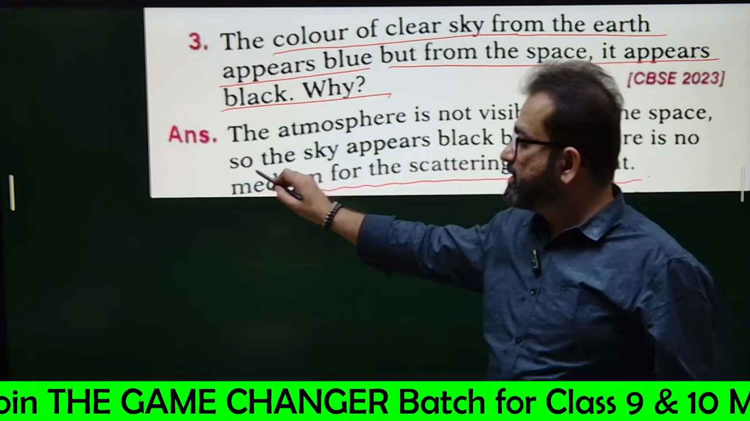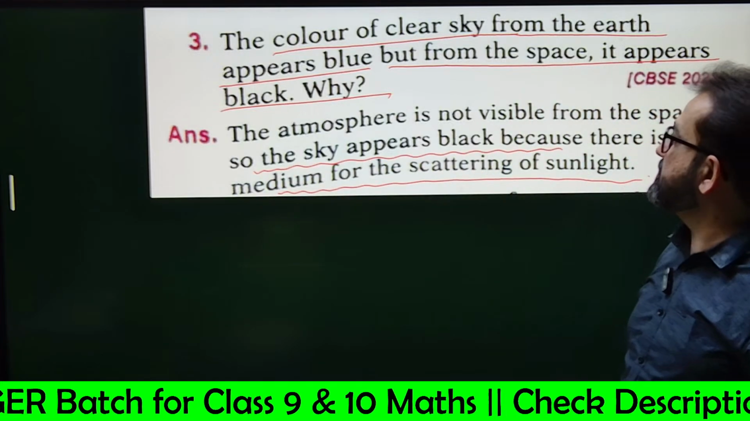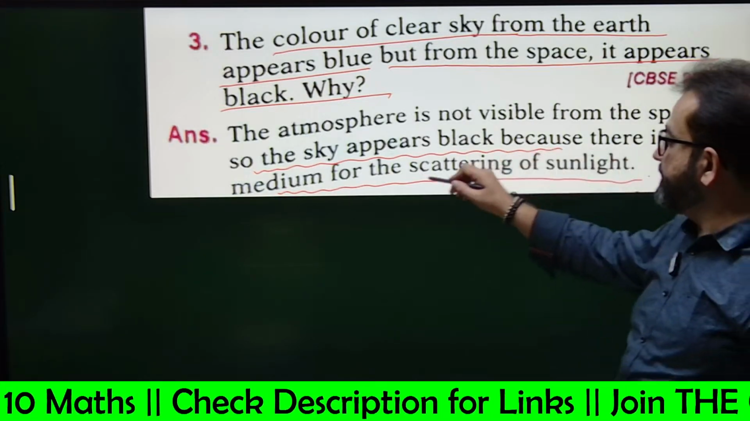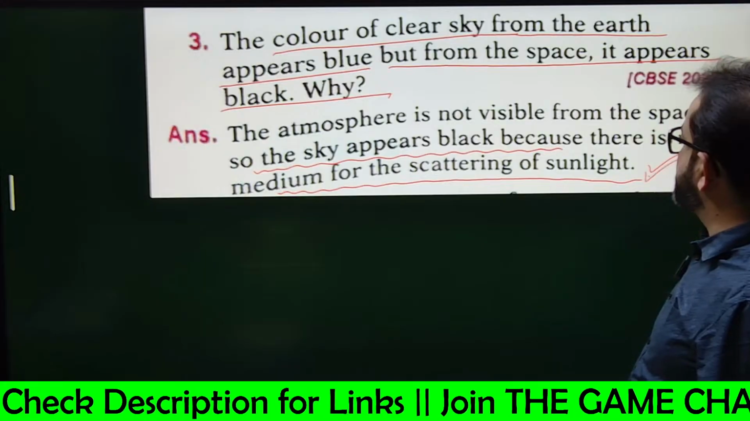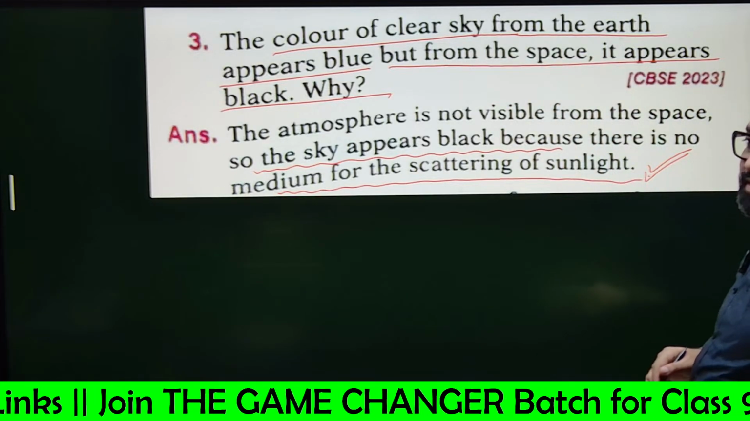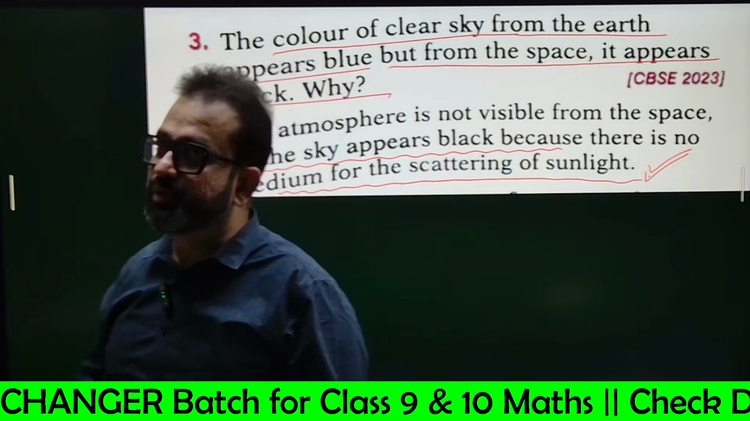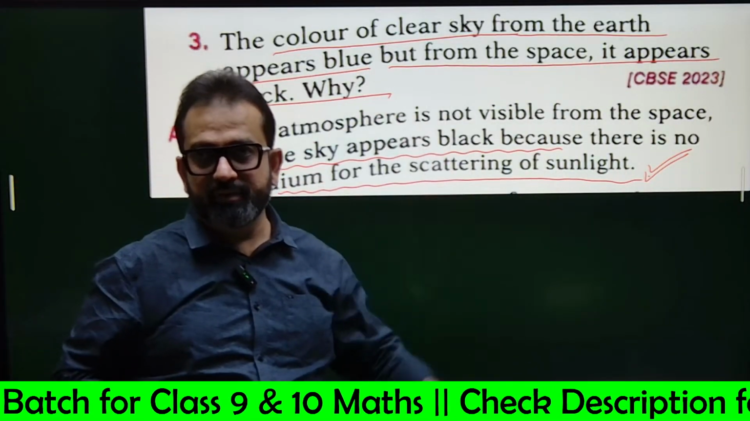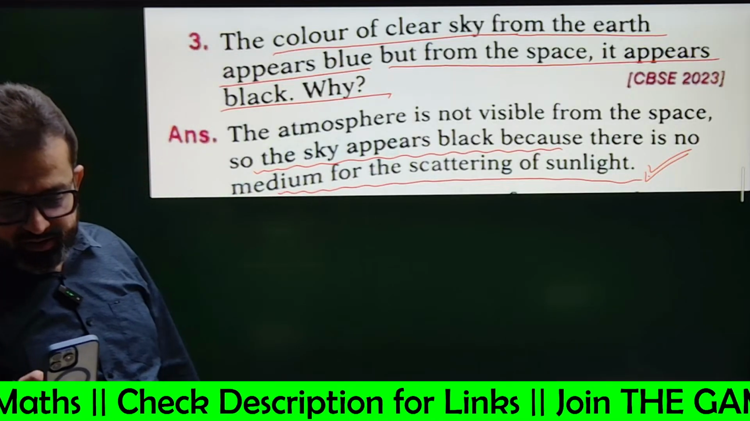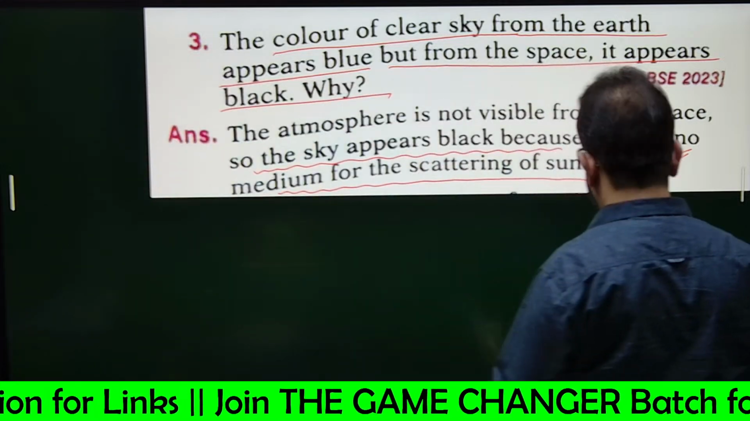So the sky appears black because there is no atmosphere. Obviously there is a vacuum, and there is no medium for the scattering of sunlight. That's why when you look out to the sky from space, it appears black, but from the earth it appears blue. Why? Because there is a medium of air through which the scattering of light happens. Clear? I guess it is sorted. Right. Let's move to another question.